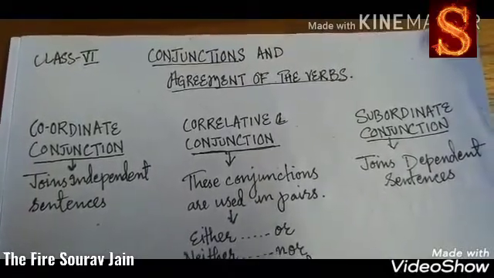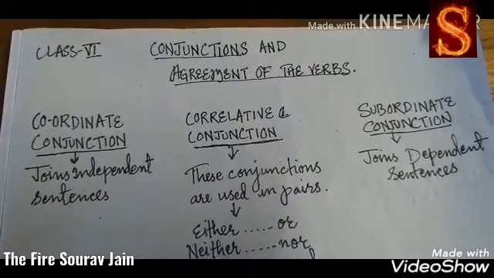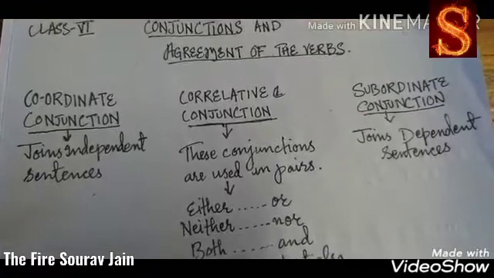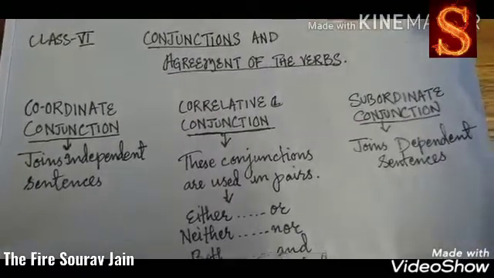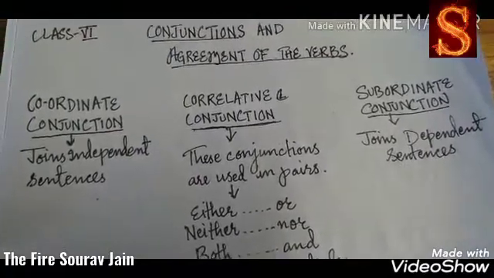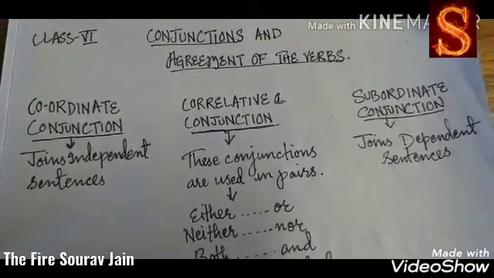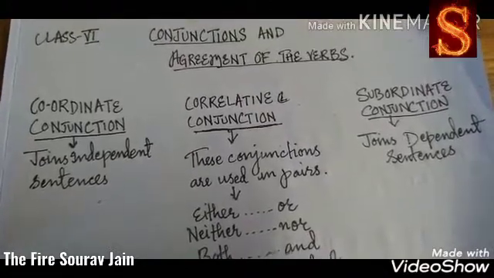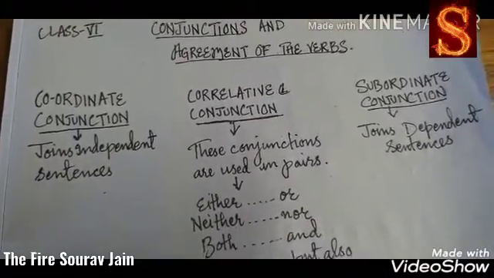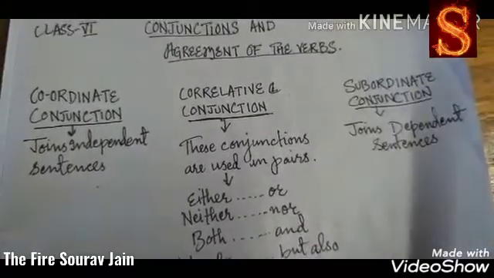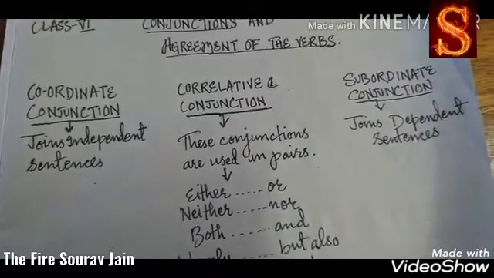In today's class, I'm going to teach you about conjunctions and agreement of the verbs. I'm not going to teach you anything in detail about conjunctions because I have already explained to you before about types of conjunctions and various conjunctions under it. Today I'm going to focus on agreement of the verbs with certain conjunctions.